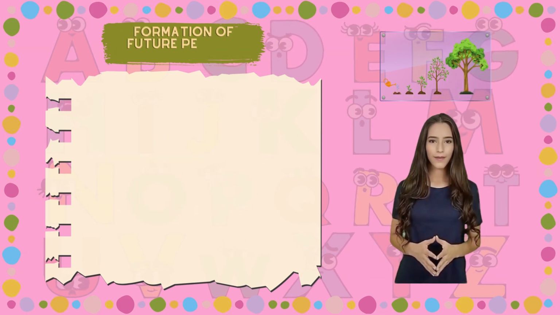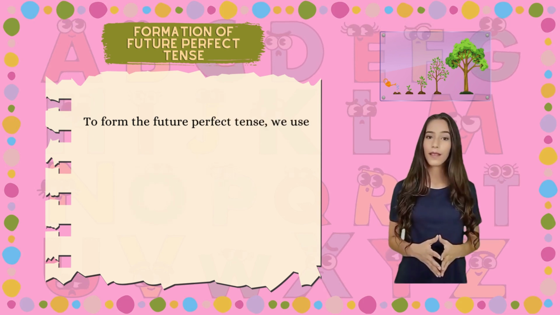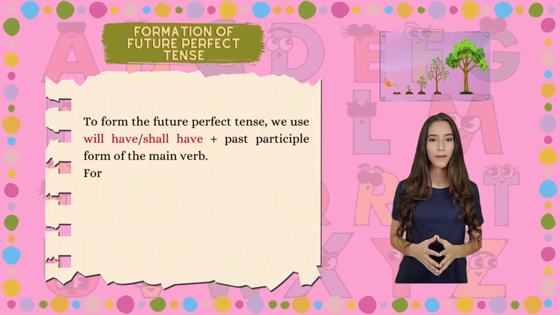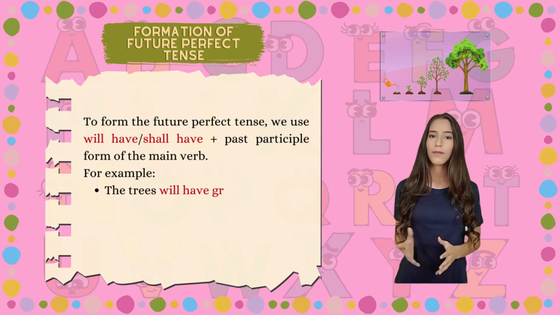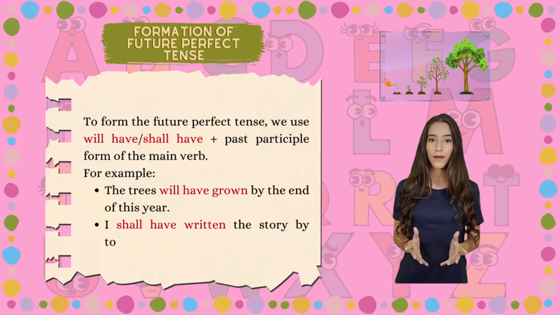Formation of future perfect tense. To form the future perfect tense, we use will have, shall have plus past participle form of the main verb. For example, the trees will have grown by the end of this year. I shall have written the story by tomorrow.